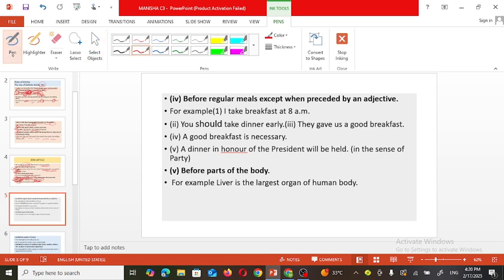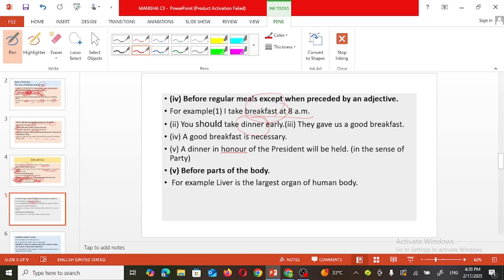Now see the next rule. Before regular meals, except when preceded by an adjective. For example, take breakfast at 8 o'clock. So it's a regular meal, breakfast, lunch, dinner, isn't it?